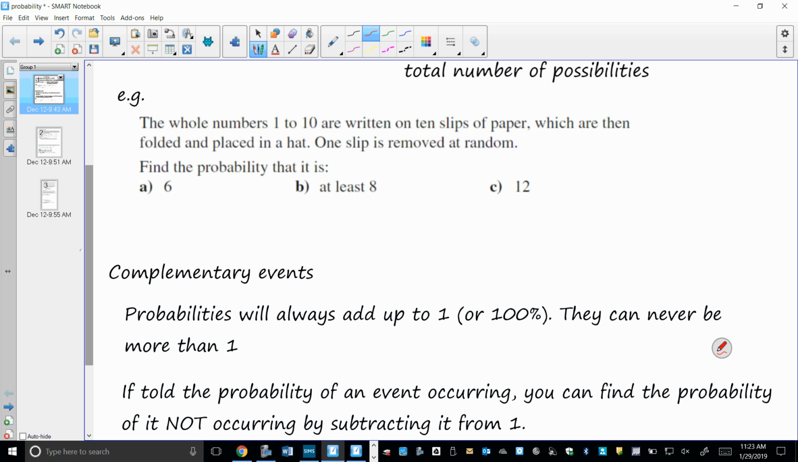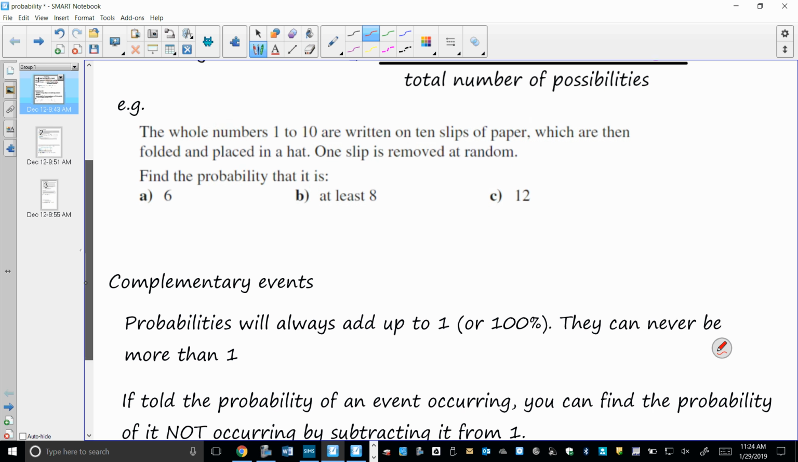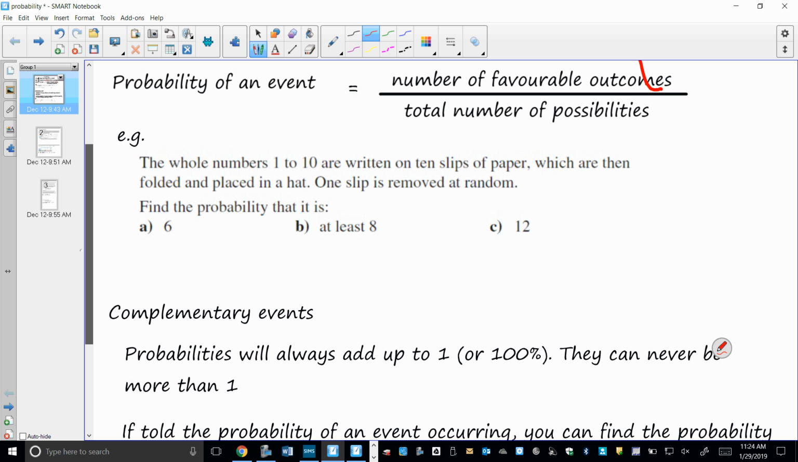So the whole numbers 1 to 10 are written on 10 slips of paper, which are then folded and placed in a hat. One slip is removed at random. Find the probability it is a 6. So we would say, well, what's the number of favourable outcomes? That means how many of these slips of paper have the number 6 on them? And then how many possible pieces of paper were there? So the probability is 1 over 10. Pretty straightforward, yes? Because there is one slip of paper with the number 6 on it, and there are 10 slips of paper.